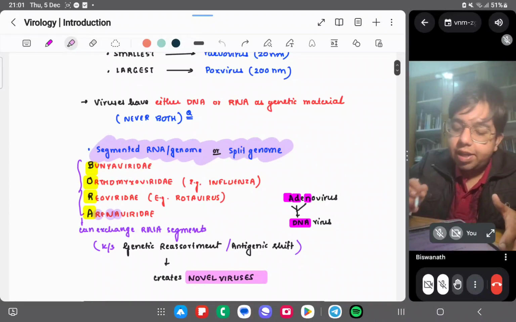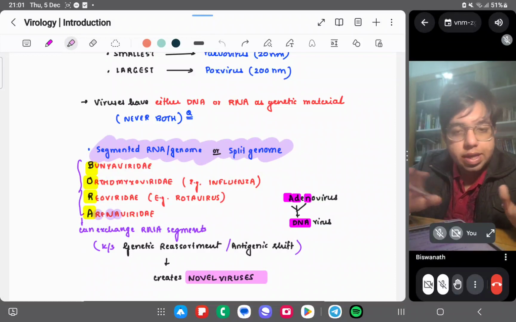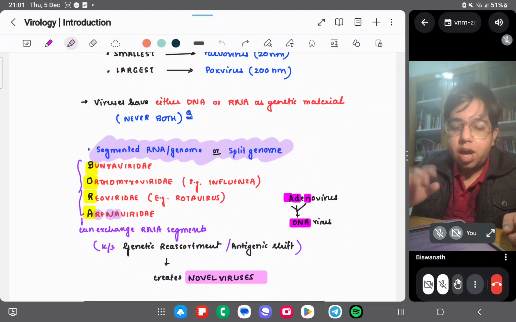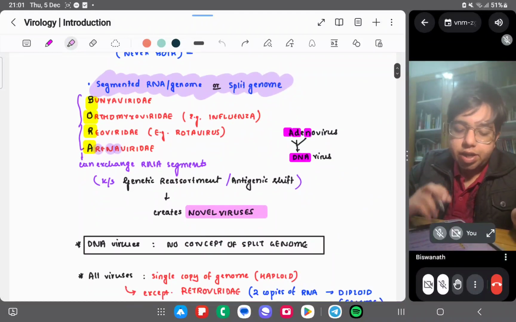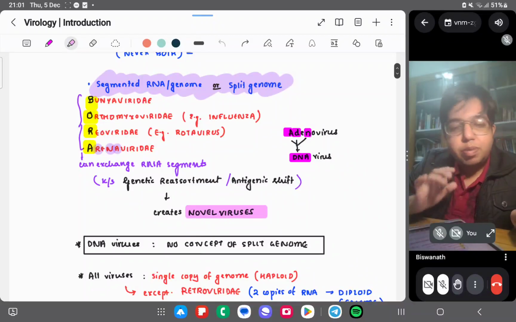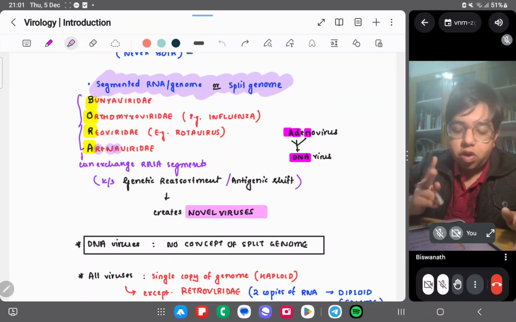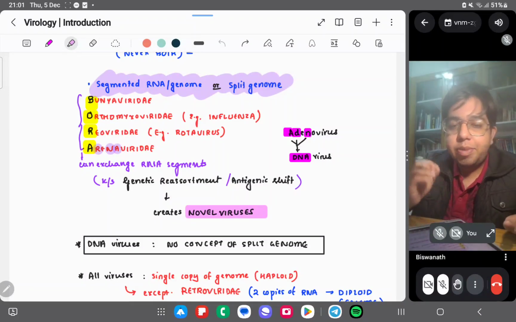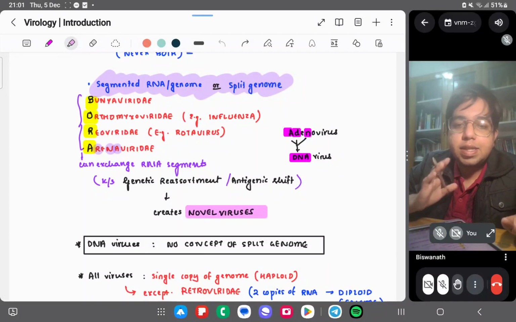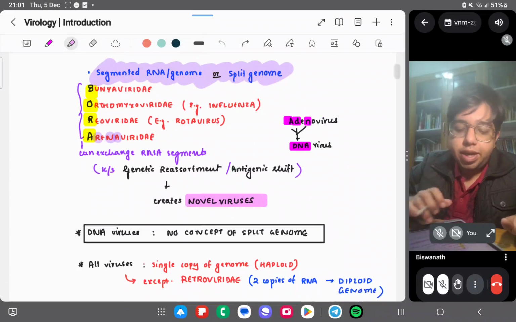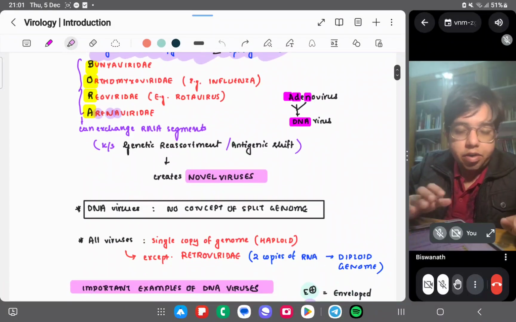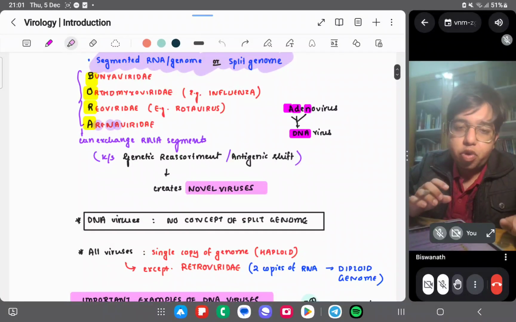So viruses have either DNA or RNA. They never have both. So you can have DNA viruses or RNA viruses. Some viruses have a split genome, which you remember by the mnemonic BORA. So Bunyaviridae, Orthomyxoviridae. Orthomyxoviridae has only one medically significant virus, that is influenza virus, which I have to discuss in detail. Then the Reoviridae and Arenaviridae. In Reoviridae we have rotavirus. Rotavirus causes diarrhea, and we have to discuss rotavirus diarrhea in detail also.